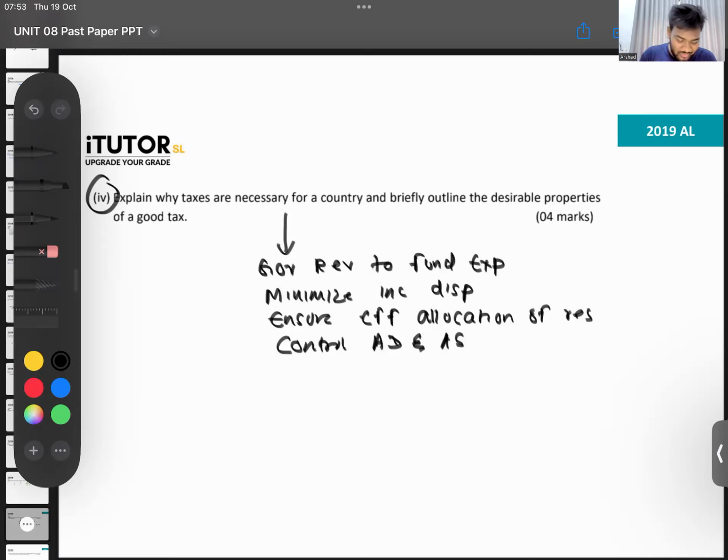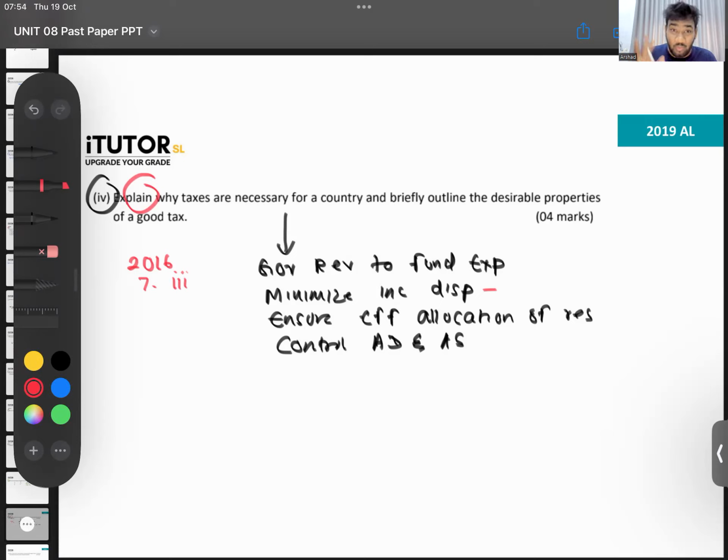So for example, minimize income disparities, 2016 7.3. Okay, we discussed this here. 7, subsection 3, you can refer back if someone is jumping into the 2019 paper on YouTube. So now since they are saying explain, you can't give points. Okay, so you have to write a small explanation. So you can give around 4 reasons. 4 reasons also too much, but never mind, we'll give 4 below.